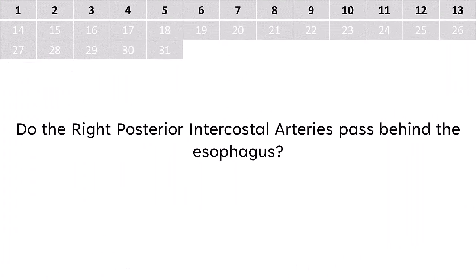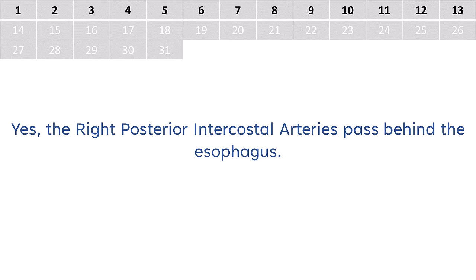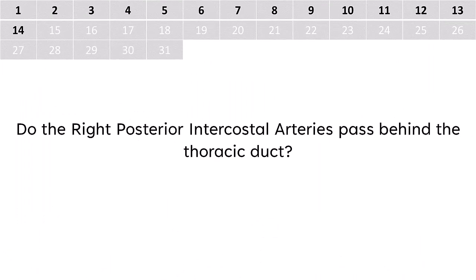Do the right posterior intercostal arteries pass behind the esophagus? Yes, the right posterior intercostal arteries pass behind the esophagus. Do they pass behind the thoracic duct?